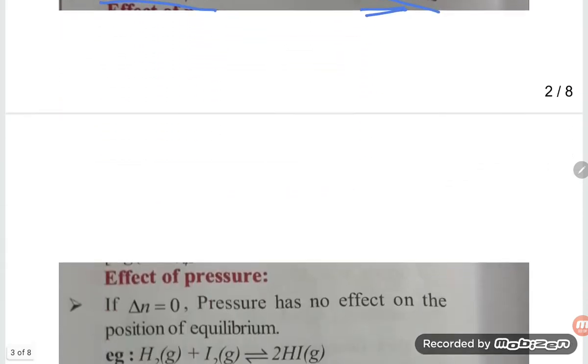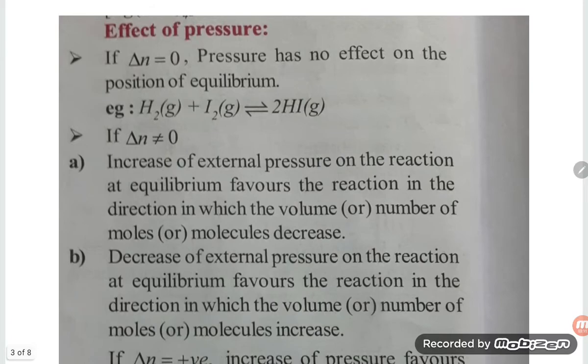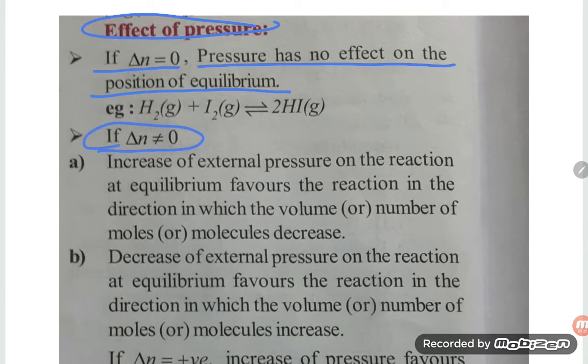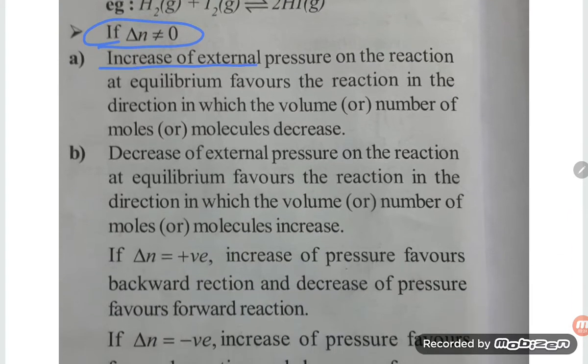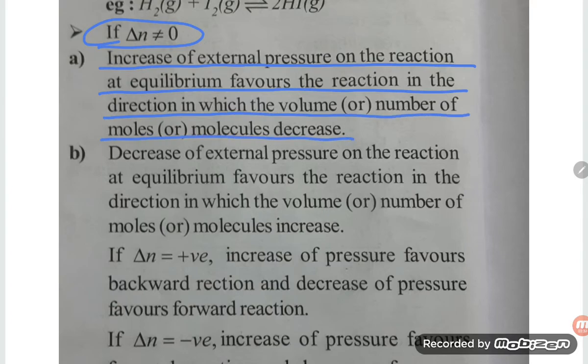Next is the effect of pressure. If delta n is equal to 0, the pressure has no effect on the position of the equilibrium, as delta n is 2 minus 2, that is 0. If delta n is not equal to 0, increase of external pressure on the reaction at equilibrium favors the reaction in the direction in which the volume or number of moles of molecules decreases. Wherever the number of moles is less, the equilibrium will shift in that direction.